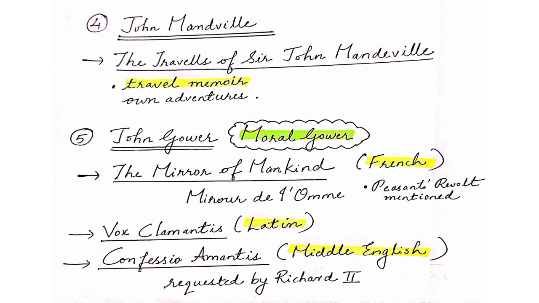This could be the reason why Gower did not gain popularity like Chaucer. The three important works of Gower that we should know are Mirour de l'Omme, Vox Clamantis, and Confessio Amantis. The Mirour de l'Omme is written in French, and Vox Clamantis is written in Latin. The third work, Confessio Amantis, is written in Middle English, and it was written at the request of Richard II.